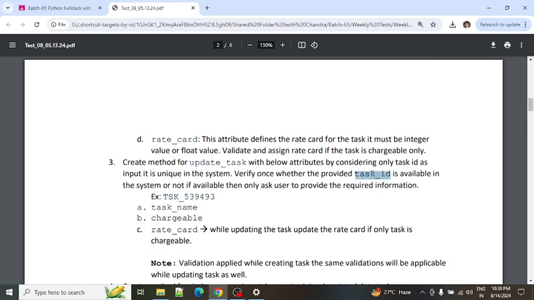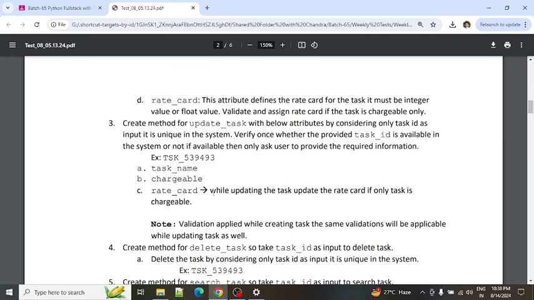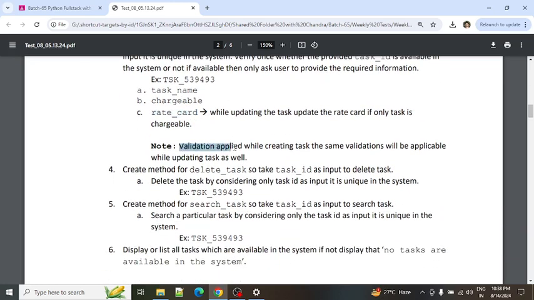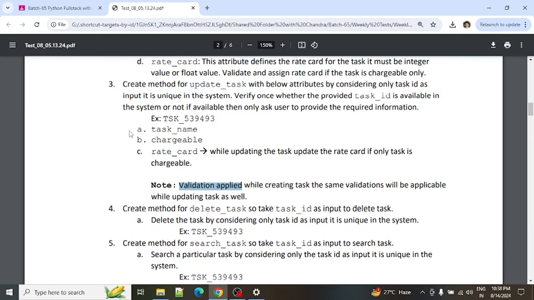If the task ID is available, then you can consider these inputs: the task name, chargeable, and the rate card. While updating the task also, you need to look into whether the task is chargeable or non-chargeable. If it is chargeable, then only you can take this input. If it is non-chargeable, you simply avoid the rate card. Note that the validations applied while creating the task are applicable while updating the task as well. So this is the third point in the task management.